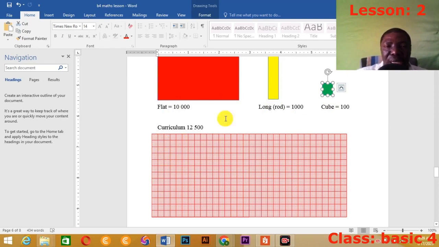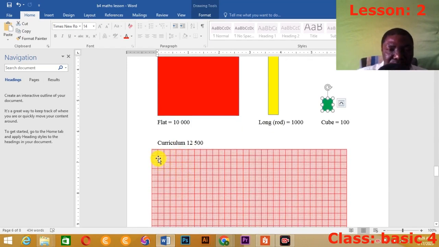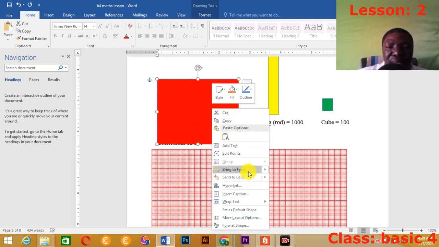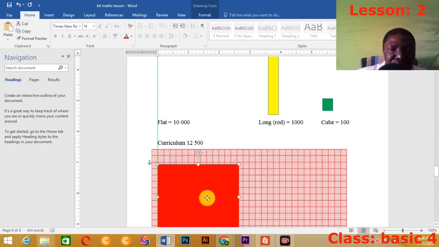Here they are giving us a scale of 2 centimeters by 2 centimeters. So every cube represents 2 centimeters by 2 centimeters. If you are putting this on a graph sheet, make sure it fits a cube like that. Let me bring it to the front. So like that, you are supposed to pick it like that.